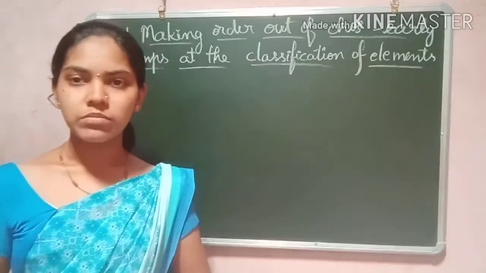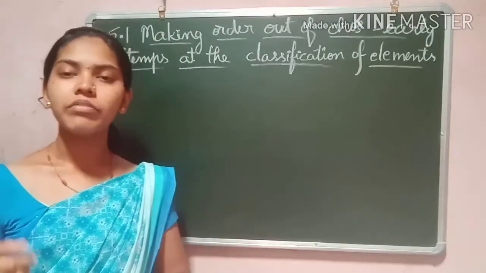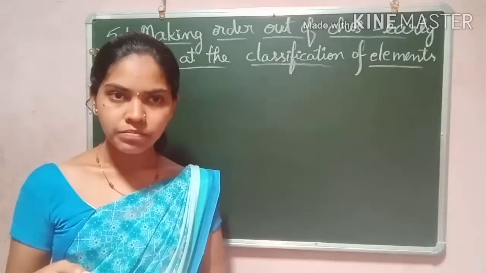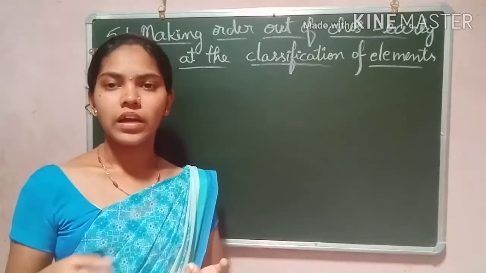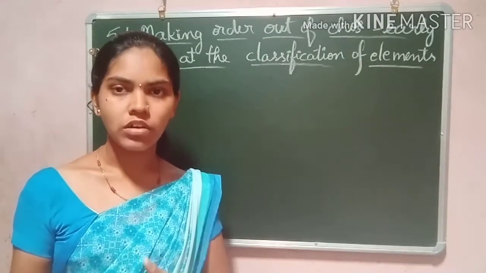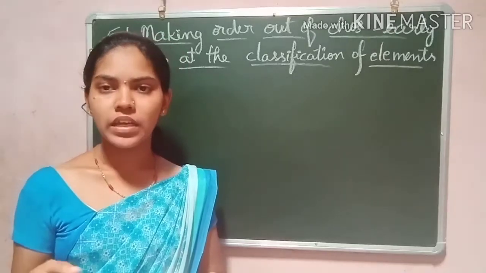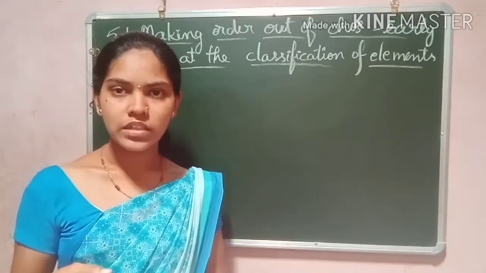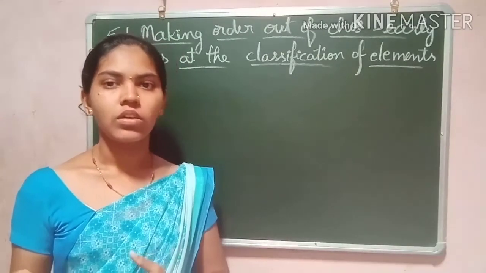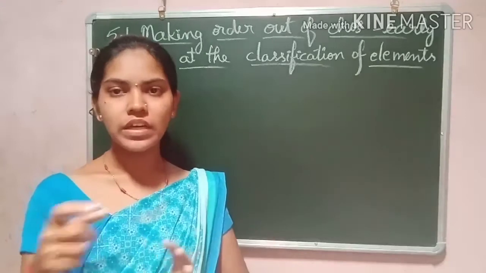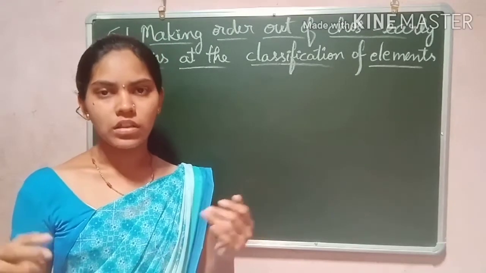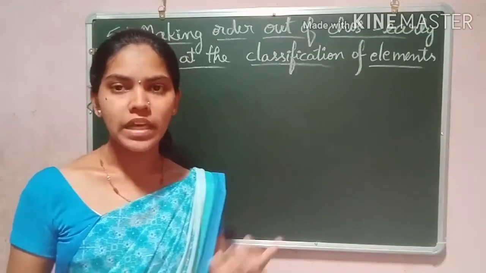As I said, early attempts were like how we arrange any objects. As I gave the example, if there are different kitchen materials and different ingredients, we will arrange them in different boxes, in different groups. They used that concept here also.